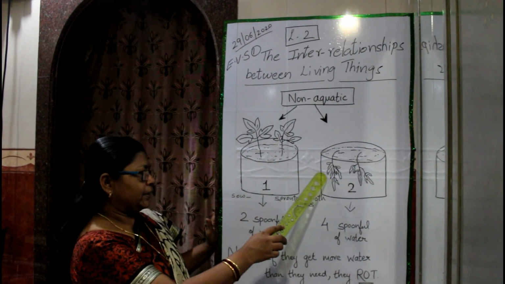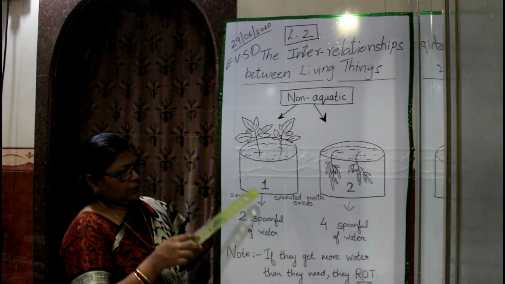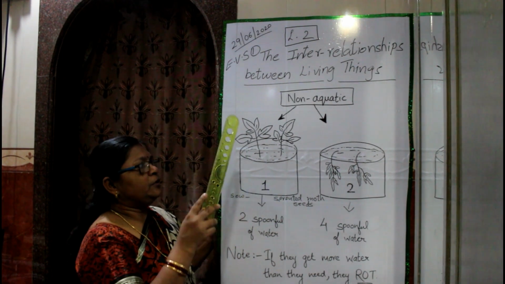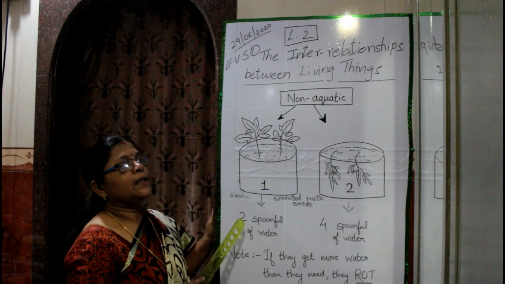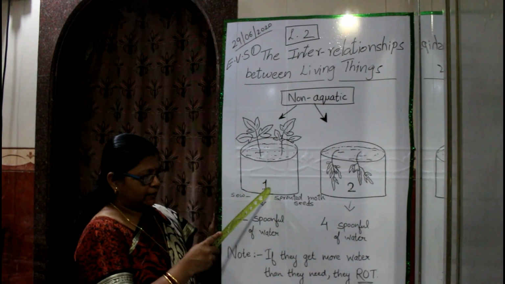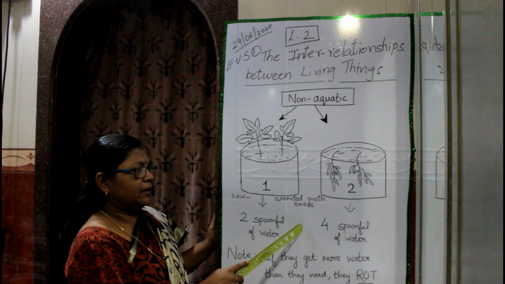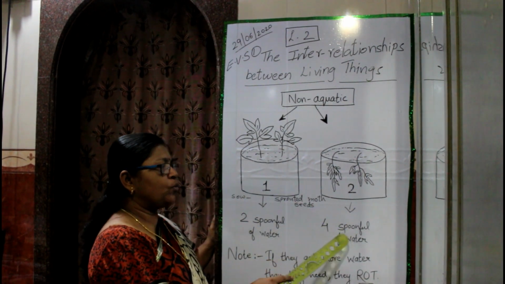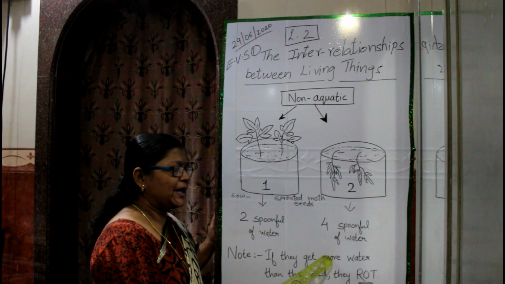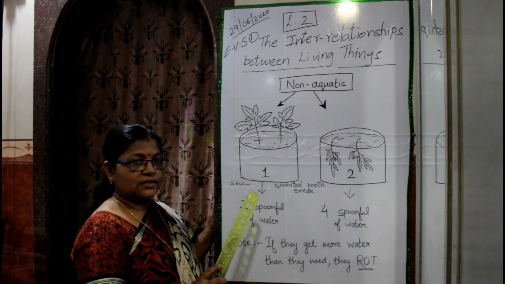After that, sow 2 or 3 sprouted moth seeds into both the containers. Then add 2 spoonfuls of water in the first container every day, only once. And in the second container, you have to add 4 spoonfuls of water 4 times in a day. This should be continued for 6 days.